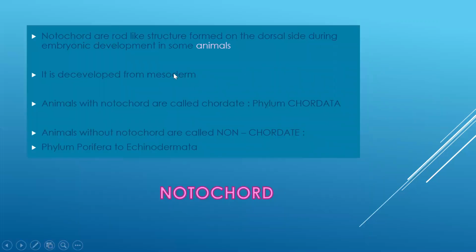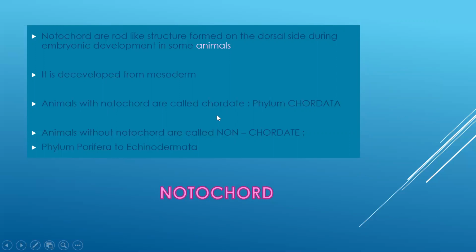Now, the last characteristic on the basis of which the organism is classified is the notochord. What is notochord? It is a rod-like structure that is formed on the dorsal side during the embryonic development of animals. And this notochord develops from mesoderm.